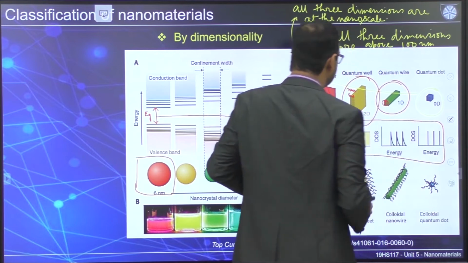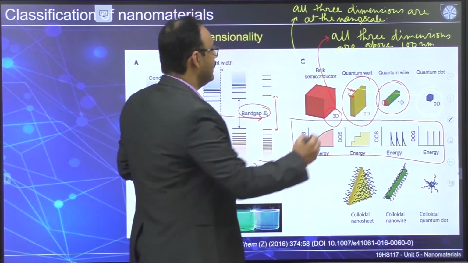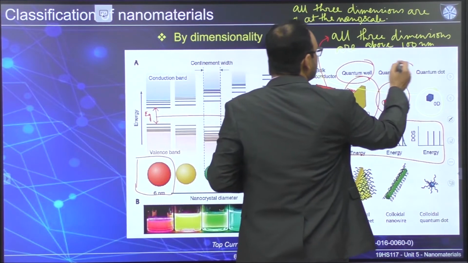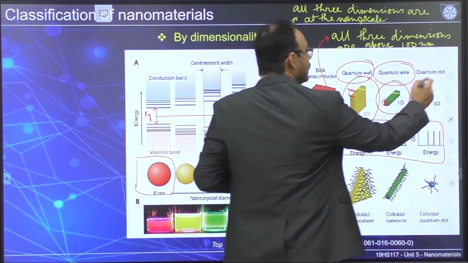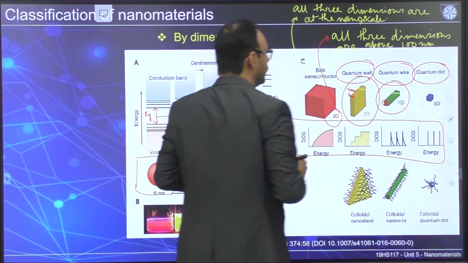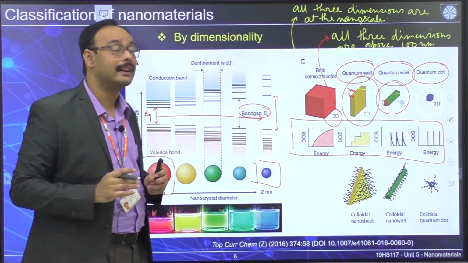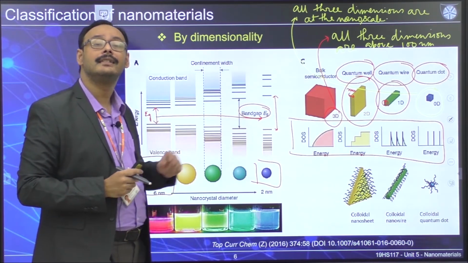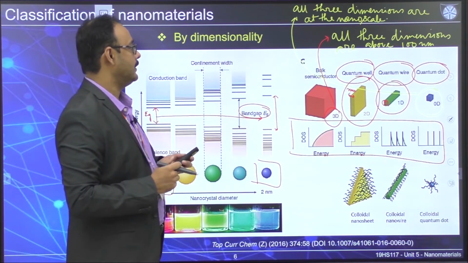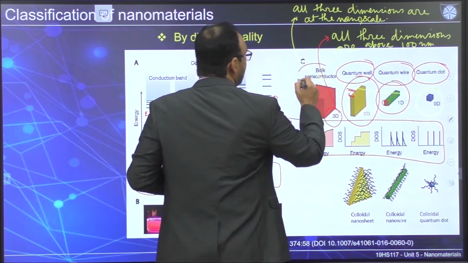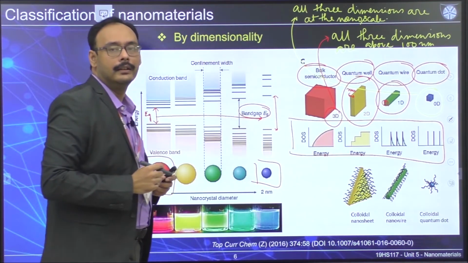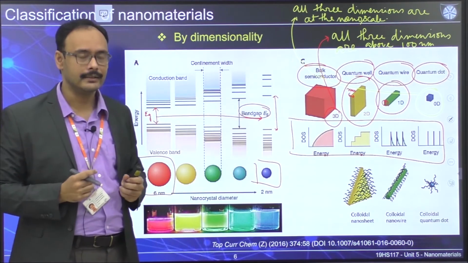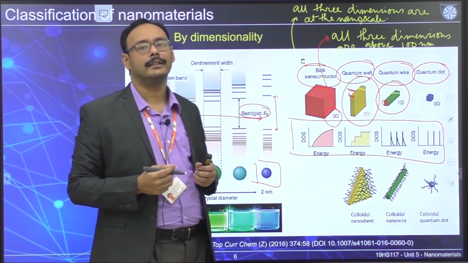Okay, these are some of the examples. If you have a 2D material, it's called a quantum well. If you have a 1D nanomaterial, it's called a quantum wire, and if you have 0D, it's called quantum dots. These are the three terms that are normally used when you classify nanomaterials in terms of their dimensionality. Obviously, if they are not in the nanoscale, you can call it bulk. This is a semiconductor example, that's why we are writing this as a semiconductor, but you can write it in other ways also.